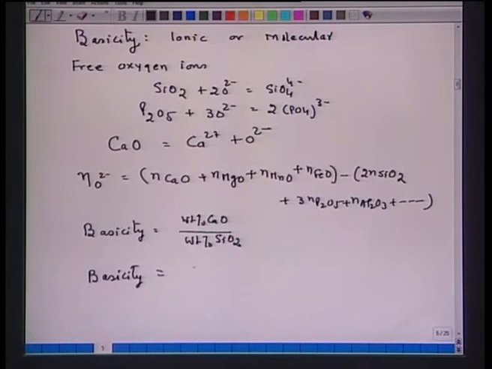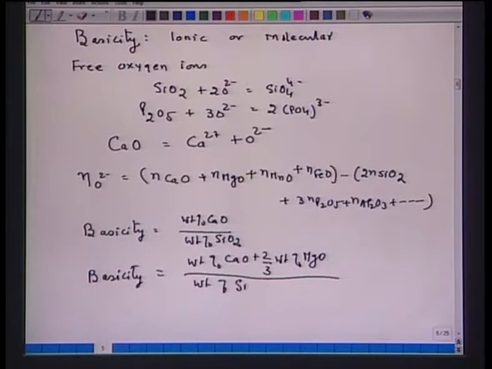That means MgO is not that effective as compared to calcium oxide. In that case, basicity will be defined as weight percent CaO plus 2 by 3 weight percent MgO upon weight percent SiO2 plus weight percent P2O5.